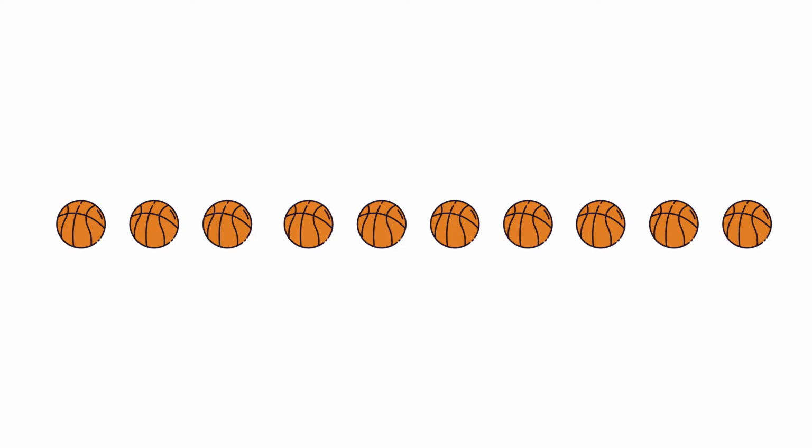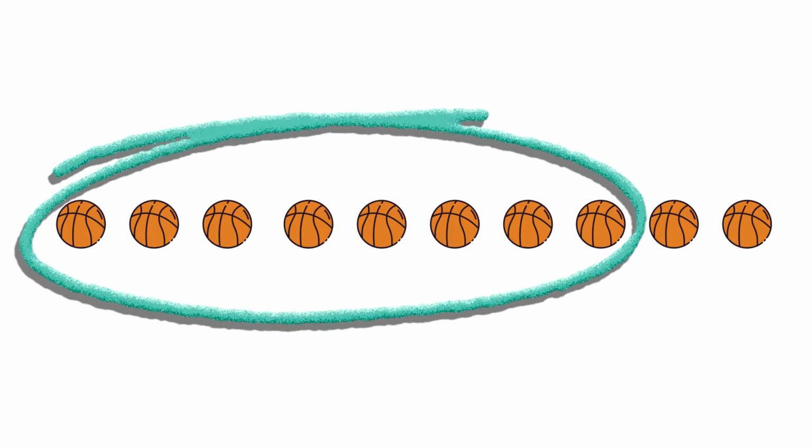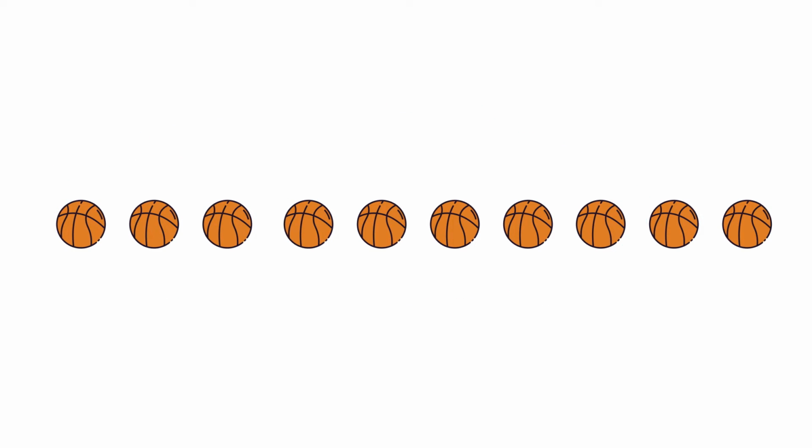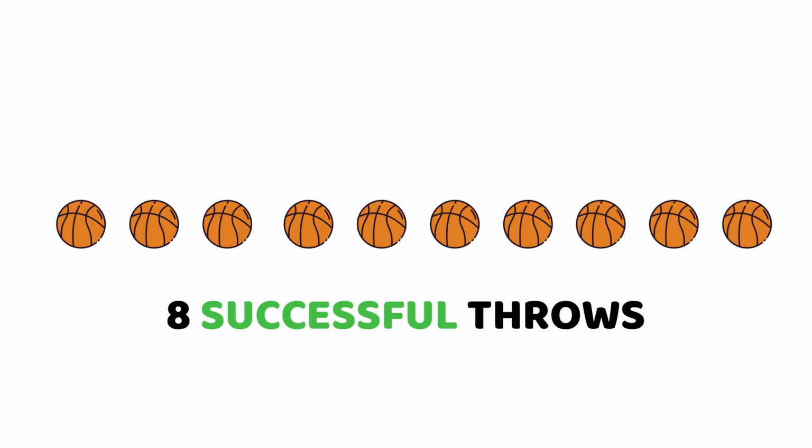So let's assume you decide to make 10 throws. What is the probability that you're going to make a basket in 8 of these throws? So that is n equals 10. What is the chance that you're going to make 8 successful throws? This question can be answered by using the concept of the binomial experiment.